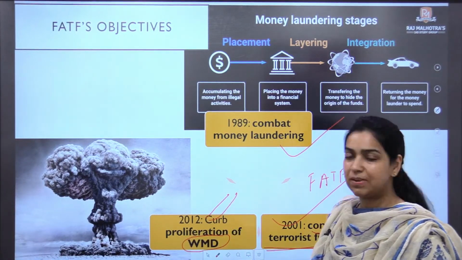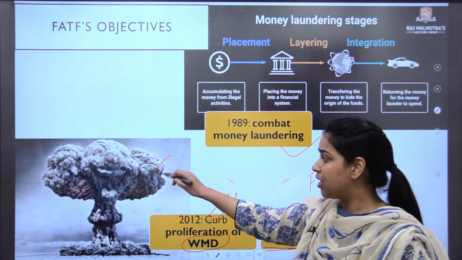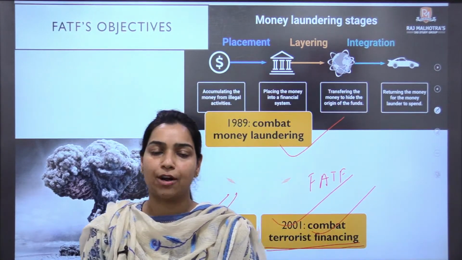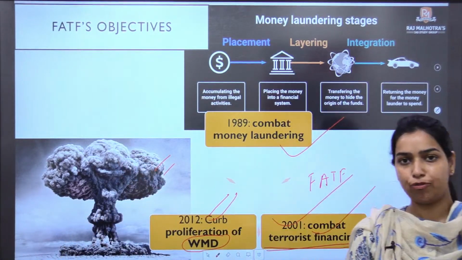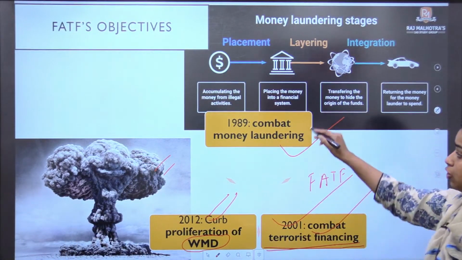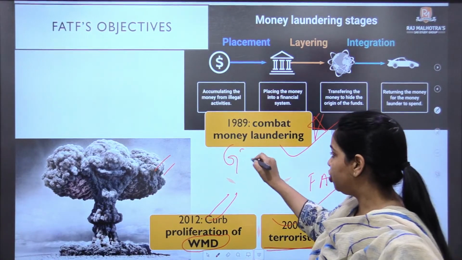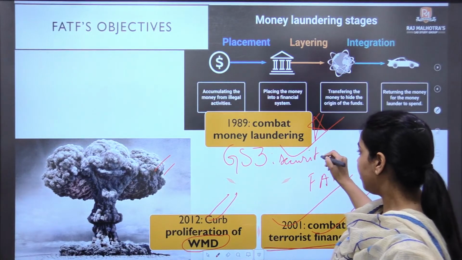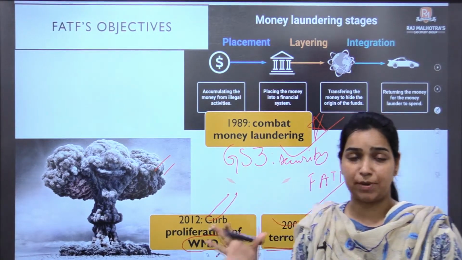WMD means weapons of mass destruction, like nuclear weapons, chemical weapons or biological weapons, that have an impact on a huge population. Those weapons are known as weapons of mass destruction, right? Now this money laundering is again a very important topic for your GS3 security portion, right? So you will have to cover this in detail for GS mains especially, okay?